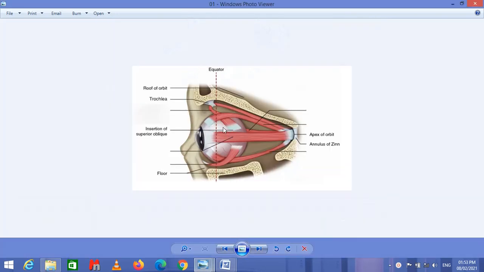In this slide, you can see that this superior rectus muscle of the eyeball is innervated by the oculomotor nerve. This is the inferior rectus muscle. This inferior rectus muscle of the eyeball is also innervated by the oculomotor nerve. Similarly, the iris and the ciliary muscles are also supplied by the oculomotor nerve.